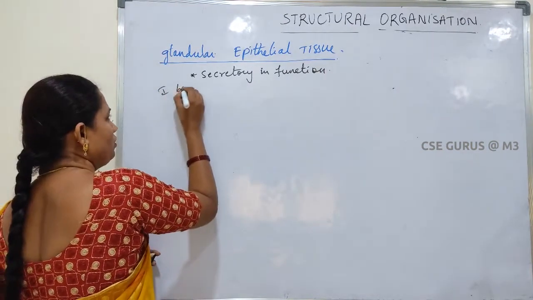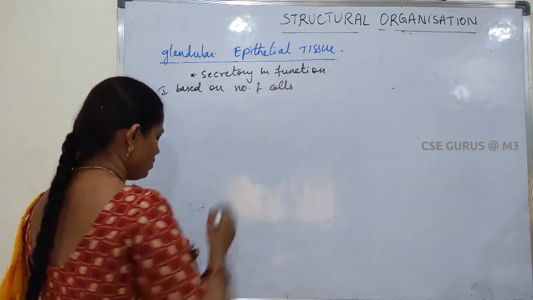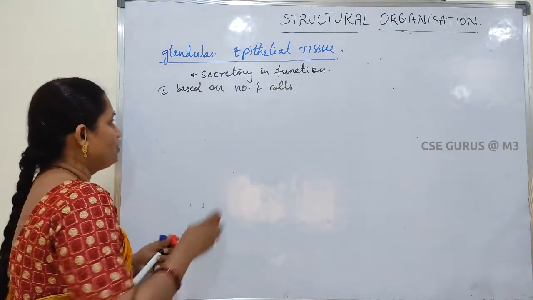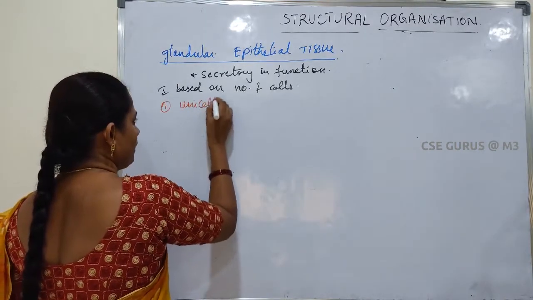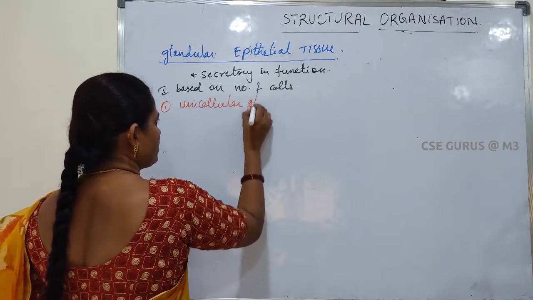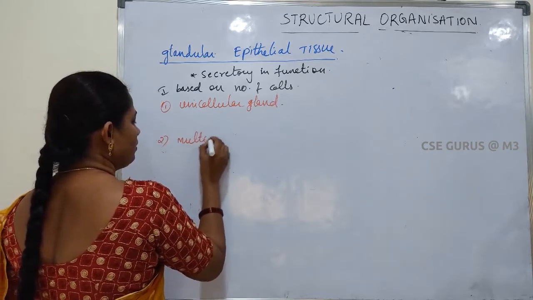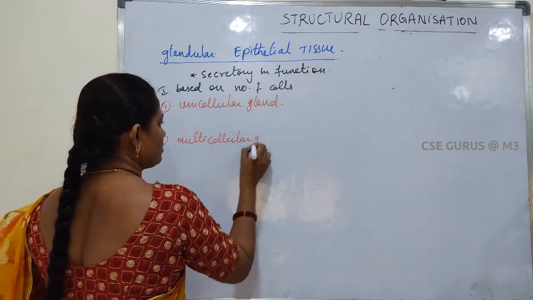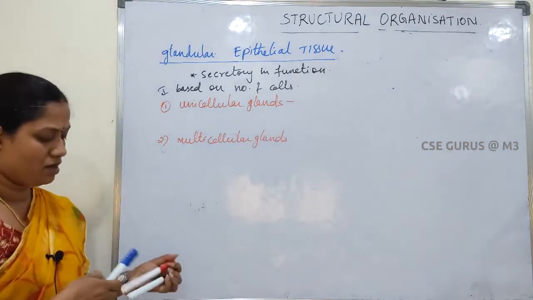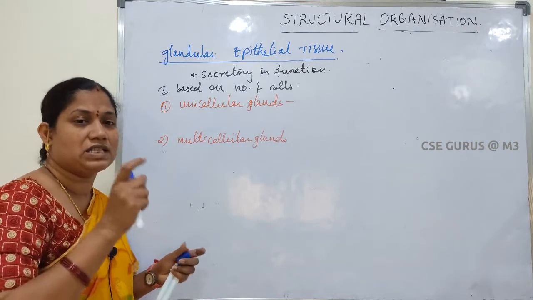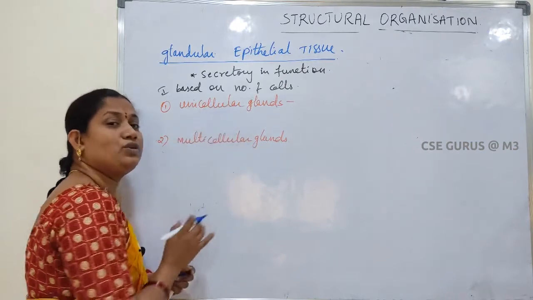First, based on the number of cells, there are two types. The first one is unicellular glands. The second one is multicellular glands. Unicellular glands means only one single cell acts as a gland. That gland secretes a secretion. So that is called a unicellular gland.